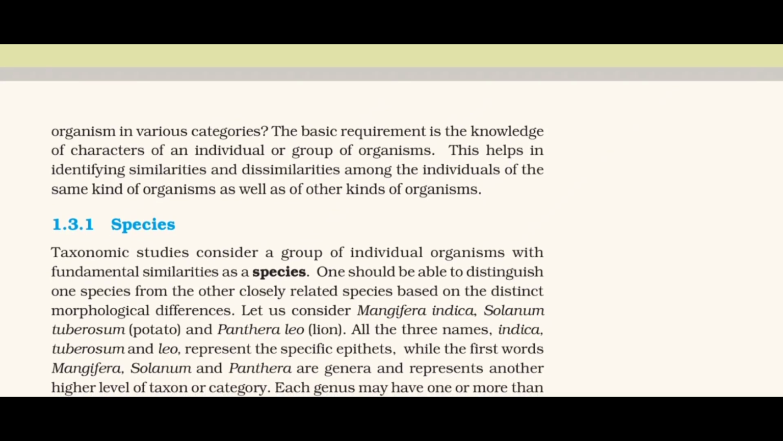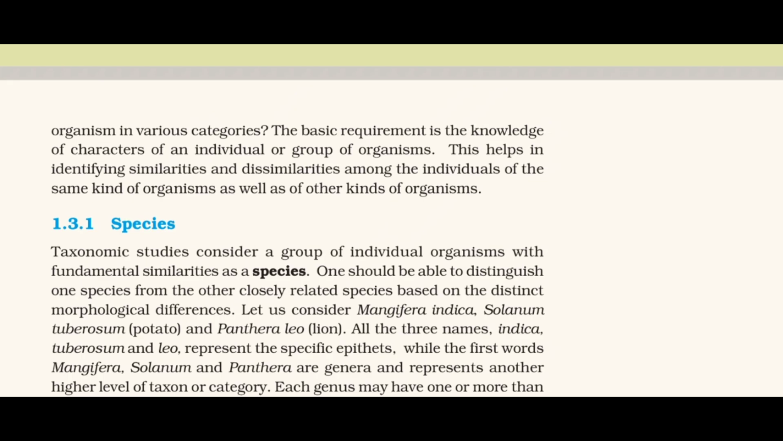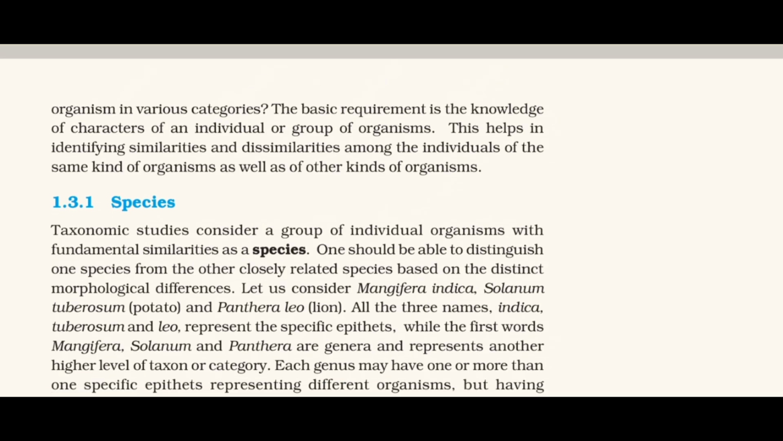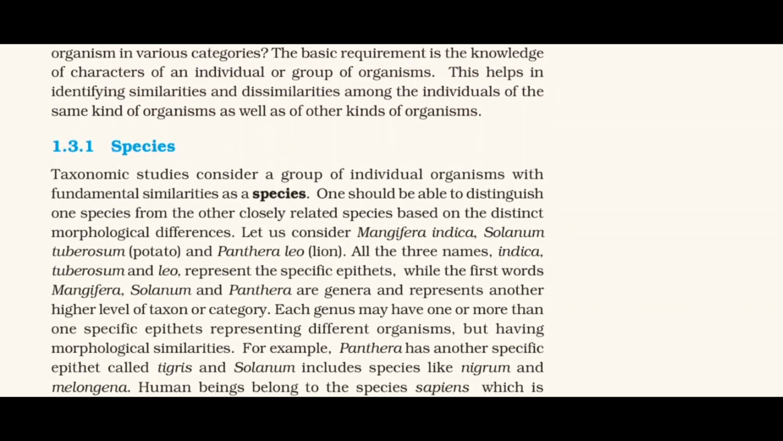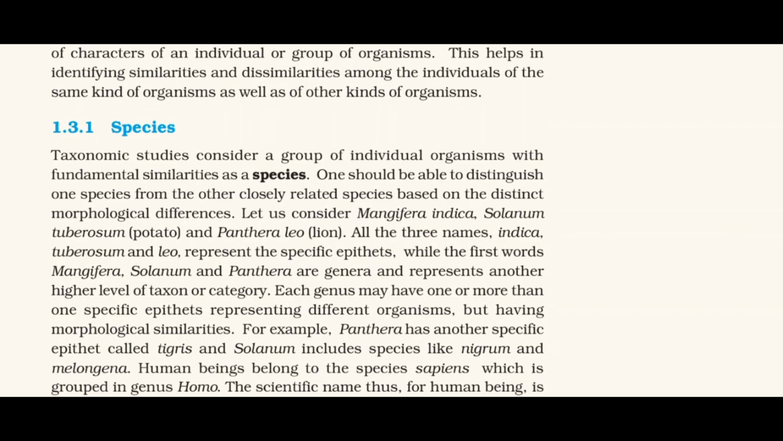Let us consider Mangifera indica, Solanum tuberosum, potato, and Panthera leo, lion. All the 3 names, indica, tuberosum and leo, represent the specific epithets, while the first words Mangifera, Solanum and Panthera are genera and represents another higher level of taxon or category. Each genus may have one or more than one specific epithets representing different organisms, but having morphological similarities.